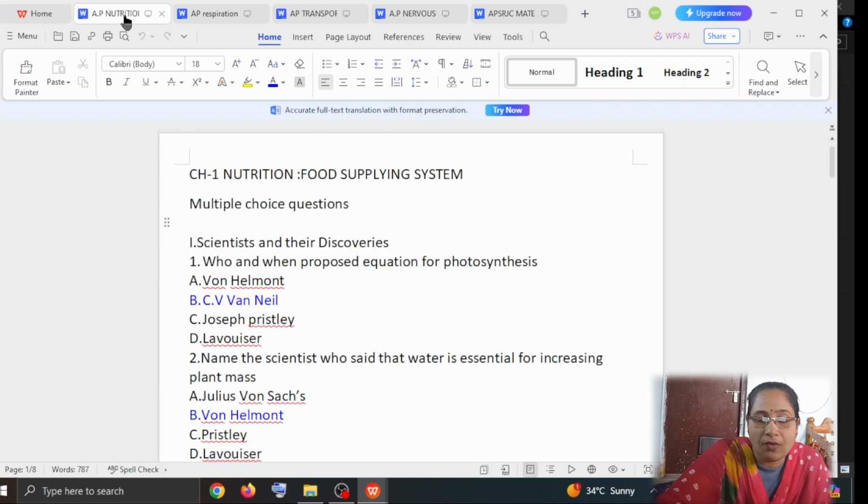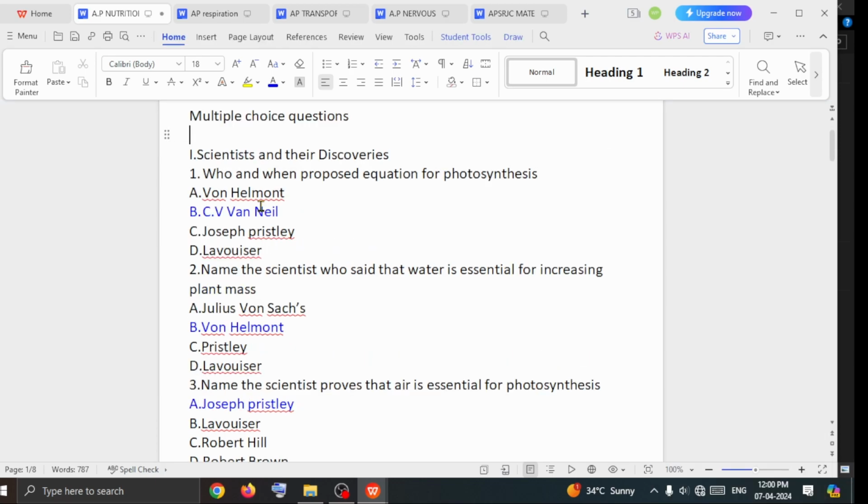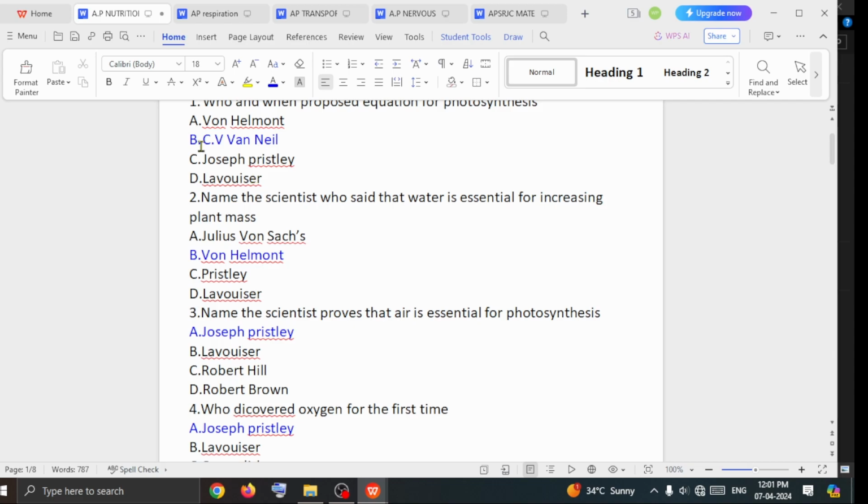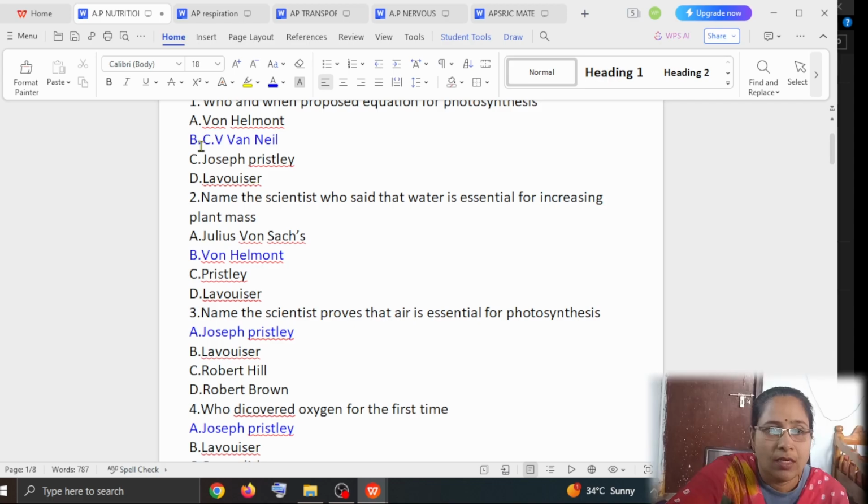సో ఫస్ట్ ఆఫ్ ఆల్ మనం న్యూట్రిషన్ ఫుడ్ సప్లయింగ్ సిస్టమ్ కోసం నేర్చుకుందాం. దీంట్లో కొన్ని మల్టిపుల్ చాయిస్ క్వశ్చన్స్ ఉన్నాయి. Who and when proposed the equations for photosynthesis? Options are von Neumann, C.V. van Neel, Joseph Priestley, Lavoisier. The answer is C.V. van Neel. Name the scientist who said that water is essential for increasing the plant mass. Options are Julius von Sachs, von Neumann, Priestley, Lavoisier. The answer is von Neumann.